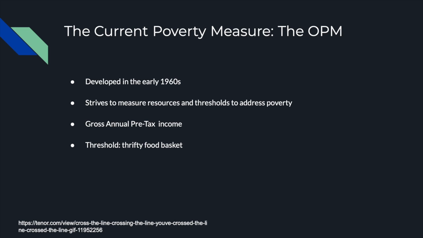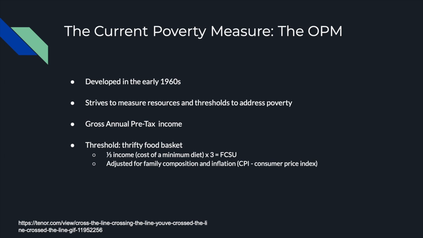When the OPM was created, it was estimated that families spend 1/3 of their total income on food, so that 1/3 was multiplied by 3 to account for the total cost of what was needed for a family to have adequate food, clothing, shelter, and utilities. This was termed the thrifty food basket. The OPM is adjusted for family composition and inflation. However, there are many problems with this measurement.